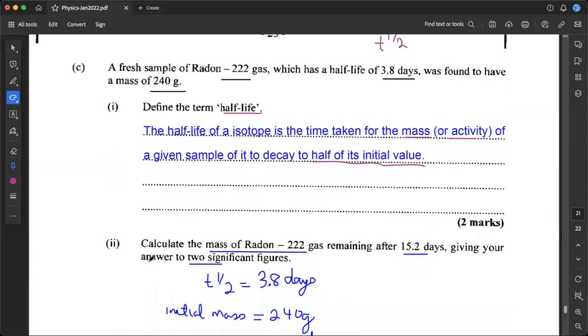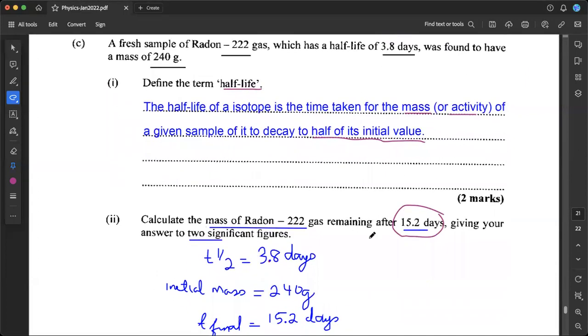So moving down to part 2, part 2 is asking us to calculate the mass of radon gas remaining after 15.2 days, giving your answer to 2 sig figs. So to do this now, they're giving us an endpoint in time, and we know what the T half is. The half-life is from up here.